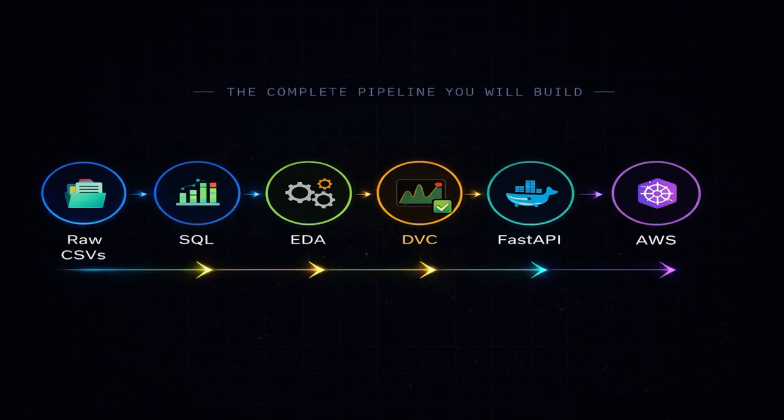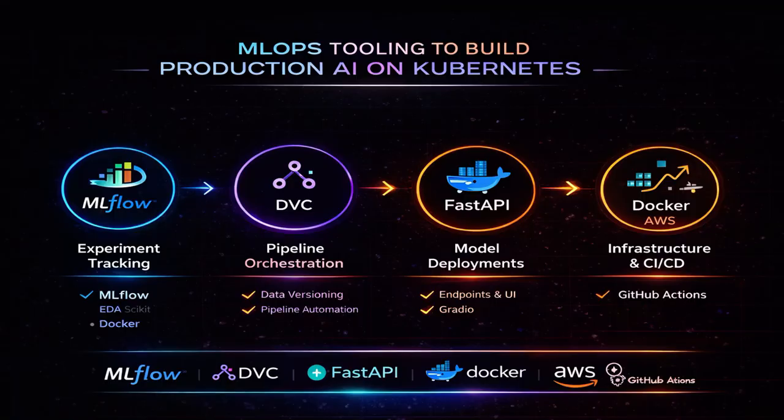And this entire journey live with me is 14 hours, of course, and you will definitely enjoy that. Finally, as a cloud provider, here I have chosen AWS, and every solution is going to be packaged inside a cloud-ready solution. In this case, it's going to be AWS. Then you will also be applying a plethora of tools in this journey, by the way. These are a few of the MLOps tools which I have listed in this particular slide, which you can see here. So right from experiment tracking with MLflow to DVC, where data versioning comes into the picture, pipeline orchestration will come.